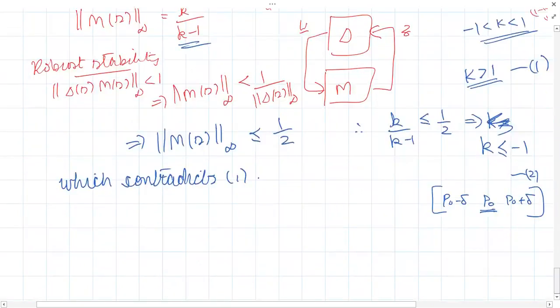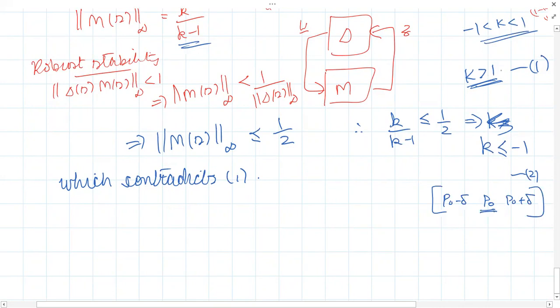But for the remaining family of plants, K should be less than or equal to -1. So what's the meaning? What's the conclusion? Conclusion is that a simple pure gain K is not sufficient to ensure robust stability, because these two are contradictory. K should be greater than 1 as per the first condition, and here K should be less than or equal to -1. They are contradictory.